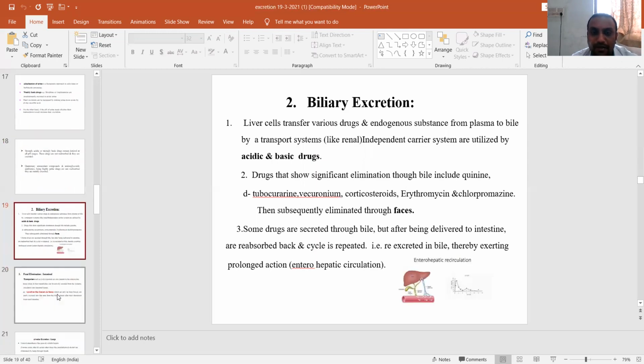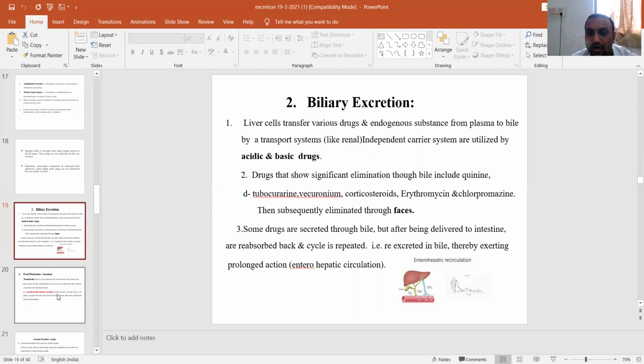Then coming to the second important route, biliary excretion. The liver is the site where metabolism of drugs and conjugation take place. Here they transfer substances from plasma to bile by a carrier transport system that is utilized by both acidic as well as basic drugs.